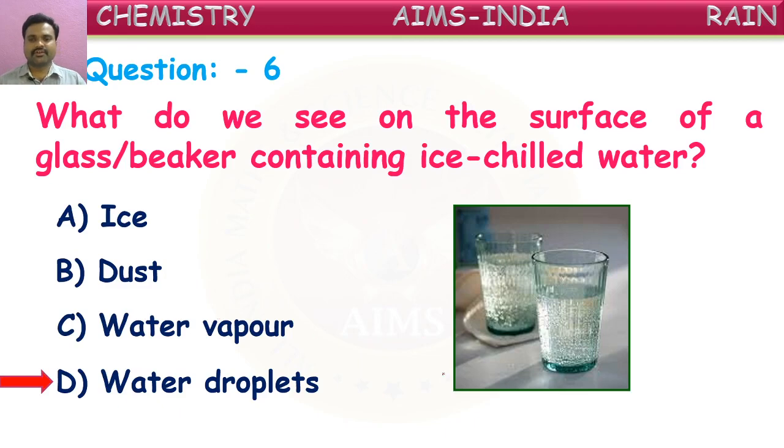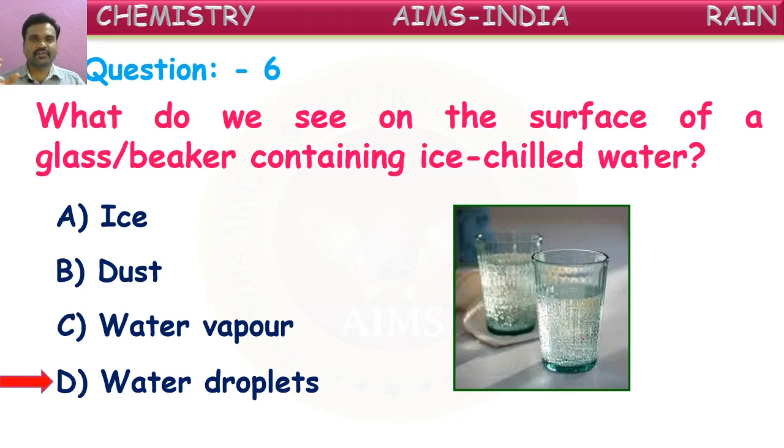Like this, if you take any soft drink in a glass and keep it outside, on the outside surface of the glass you can see droplets of water. From where are these coming? Did we say these are coming from inside the glass through holes? No, it is not happening.